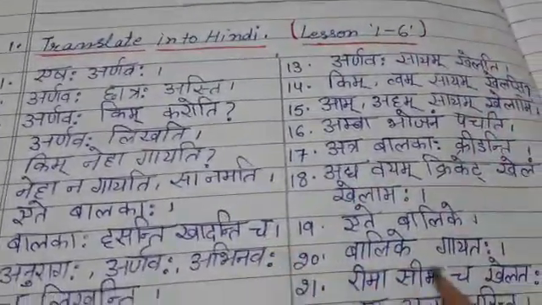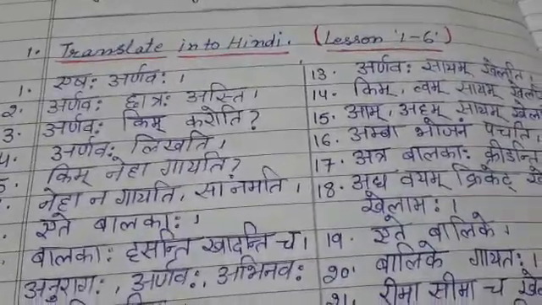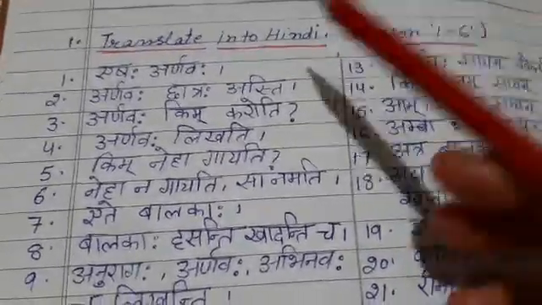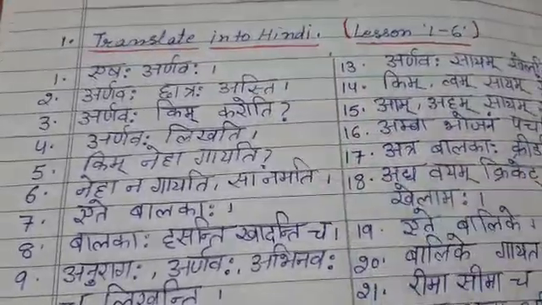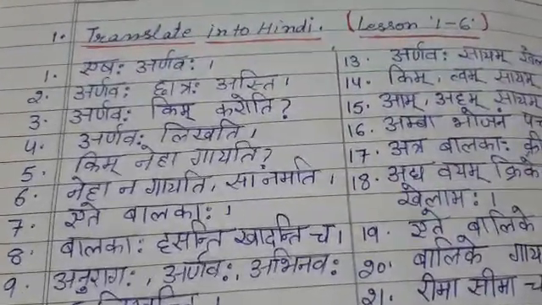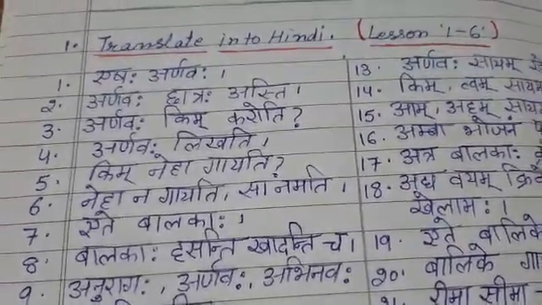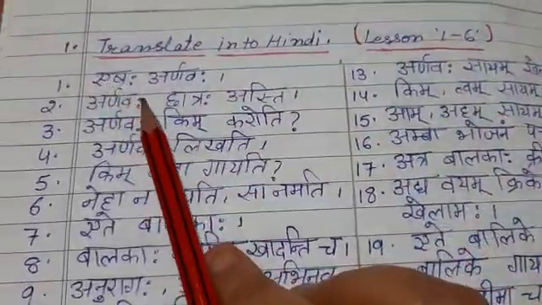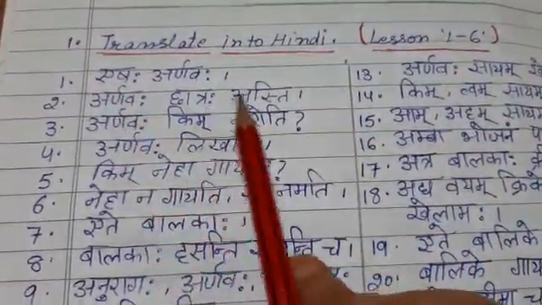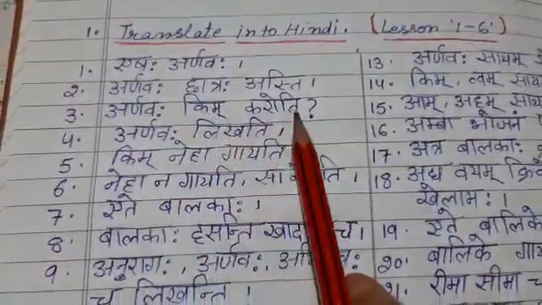Here I have given 30 sentences from lesson 1 to 6. From the first lesson up to the 6th lesson I have given a few sentences. There are 30 sentences. Number 1, Esha Arnava. Arnava Chhatra Asti. Arnava Kim Karoti.